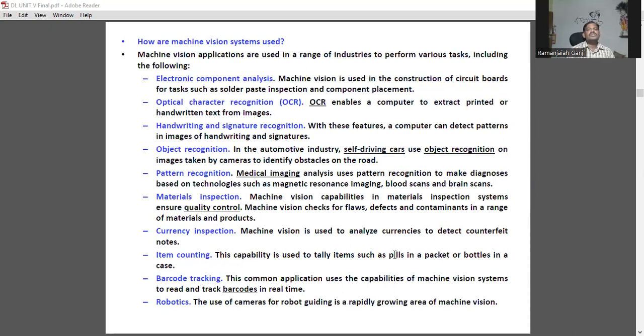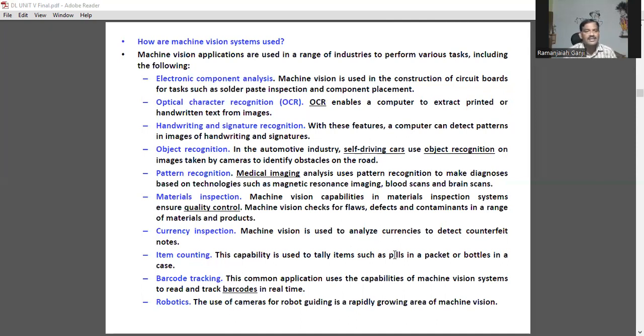How are machine vision systems utilized? Machine vision applications are used in a range of industries in order to perform various tasks. Some of those tasks may be electronic component analysis. For example, you are going to perform construction of circuit boards, such as solder plates, inspection, and component replacement.